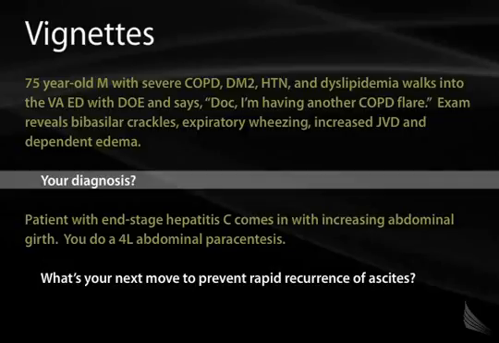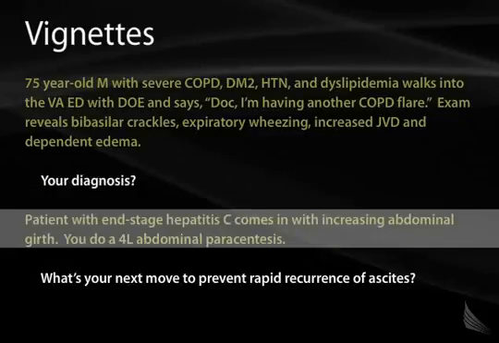Expiratory wheezing is found whenever there is narrowing of the airways due to inflammation, which is what we typically think about in terms of another disease like asthma or COPD, or whether or not there's fluid buildup in the interstitial space. Jugulovenous distension is another indirect measurement of fluid overload. One can observe distension in the internal jugular system when a patient is fluid overloaded. And dependent edema, as we've already discussed, is related to the increase in P sub C, driving fluid out of the vascular system and into the peripheral tissues.